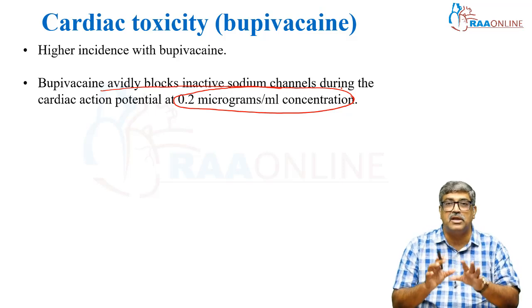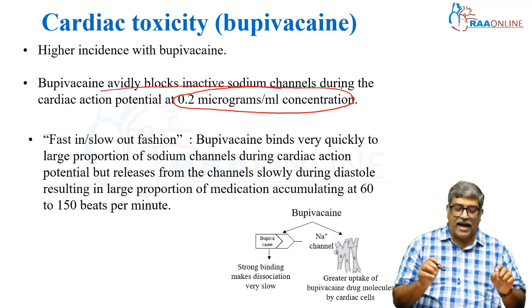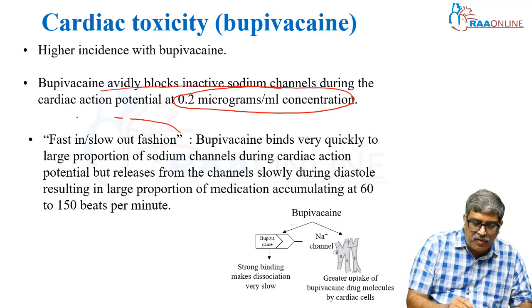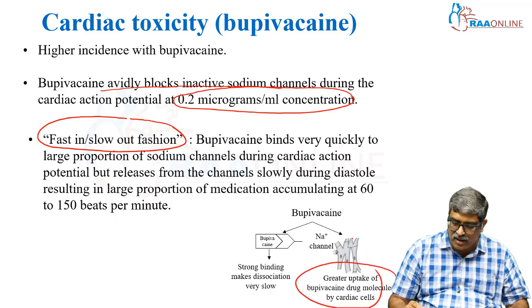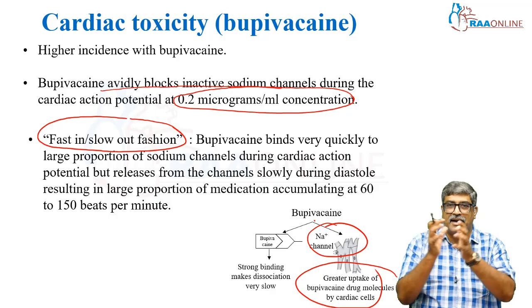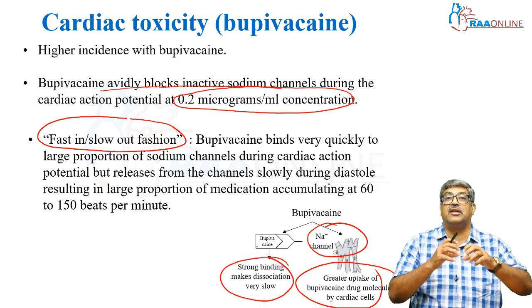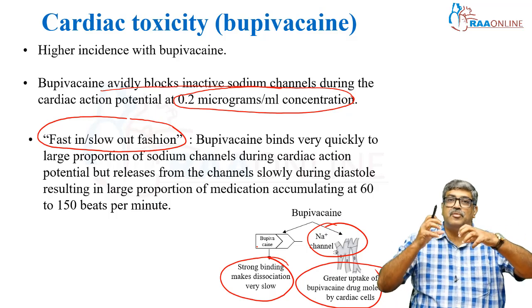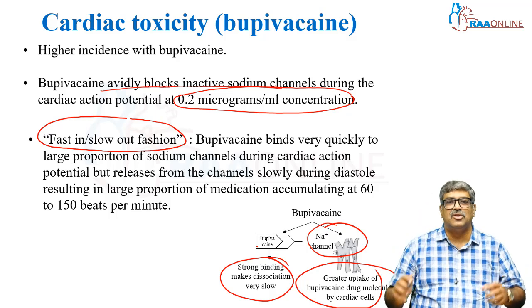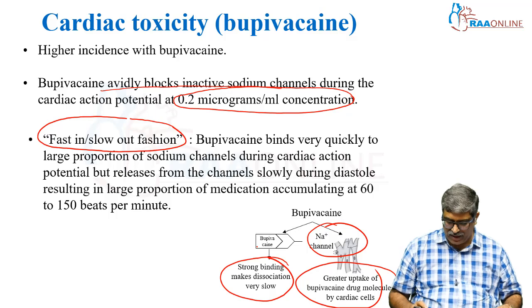Even at low dose, it can block the sodium channel, and it acts by what is called fast in and slow out. By greater uptake, it binds with the sodium channel very rapidly, and as the binding is very strong, it comes out very slowly. So, it goes in fast but comes out very slowly. So, it is going to cause more toxicity when compared to lignocaine.